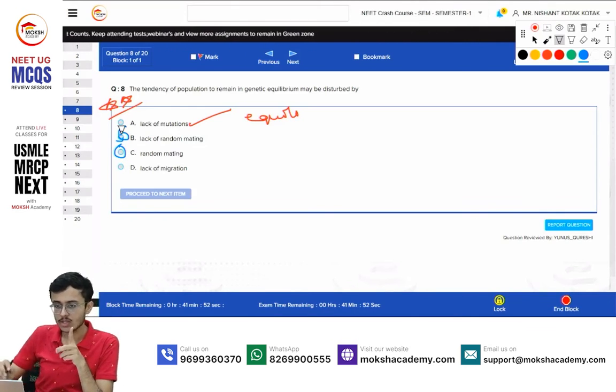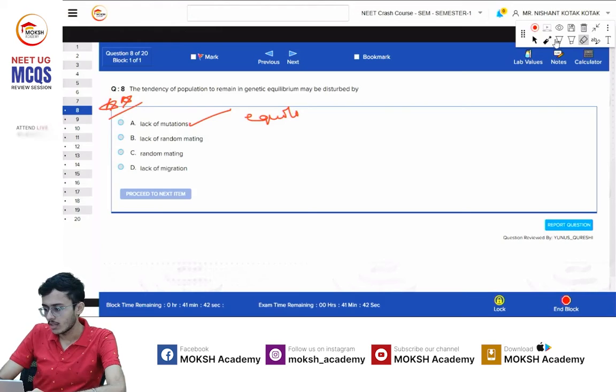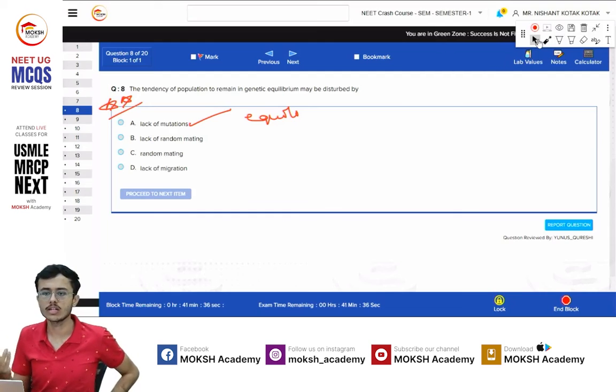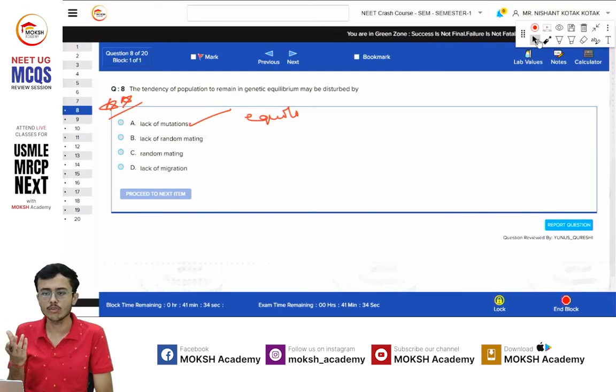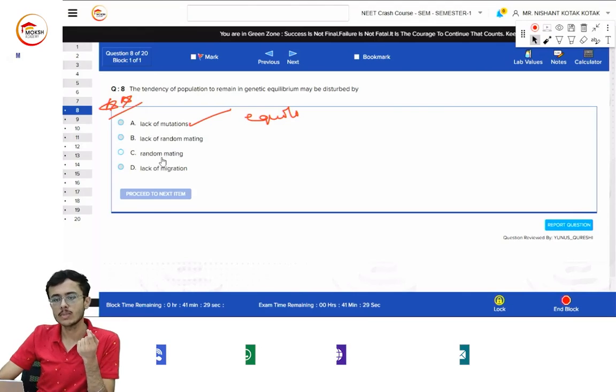So the answer to this question, like I said, very, very important, please remember this. The answer to this question would be lack of random mating. Let's look at the final option also, lack of migration. So if your species are not migrating, if you have no migration, there is no genetic flow. If no gene migration occurs, no gene flow occurs, so equilibrium is maintained. So the only disturbance that can be caused is by lack of random mating.